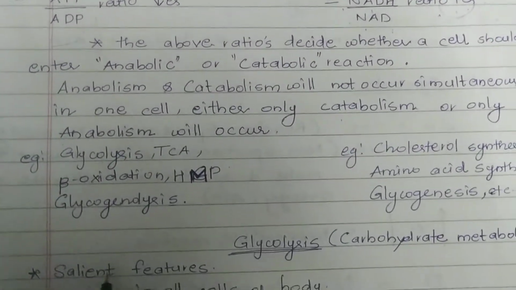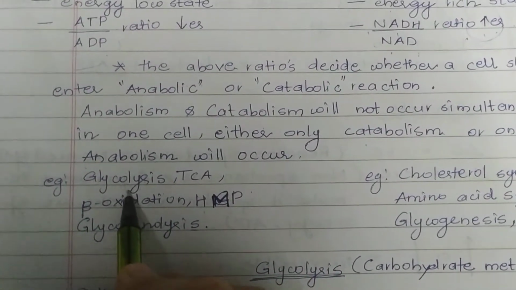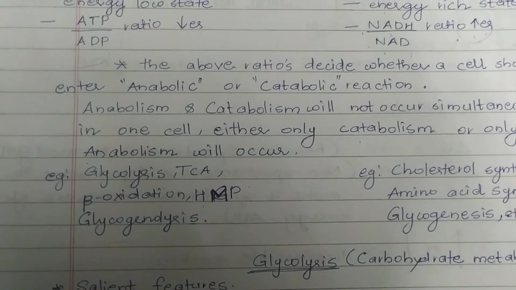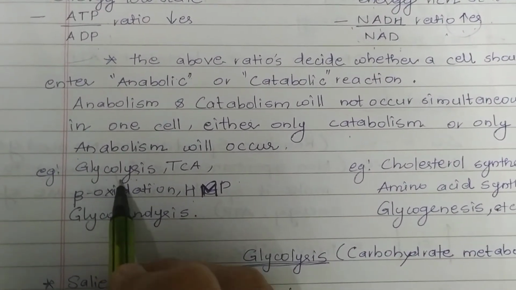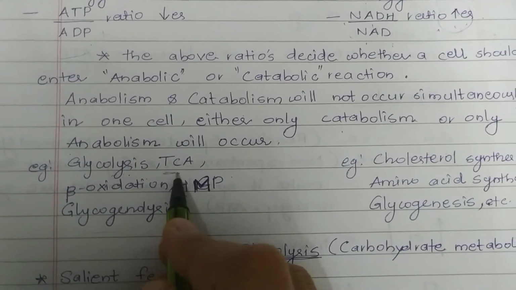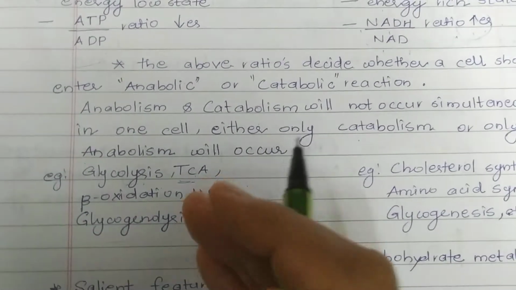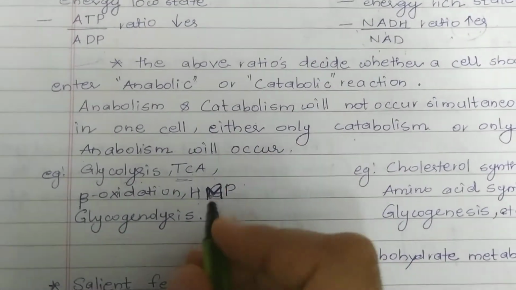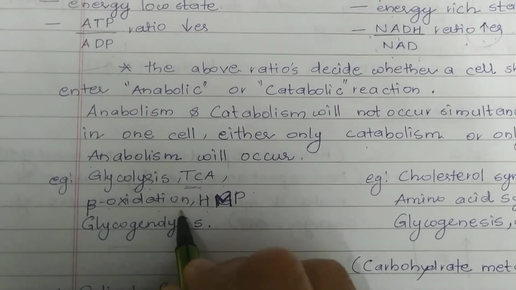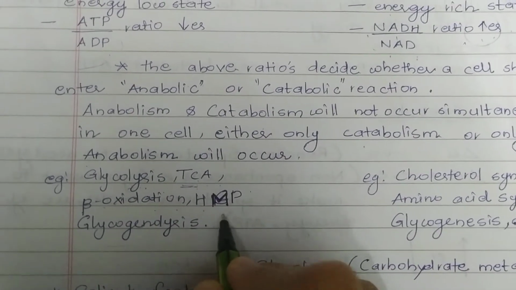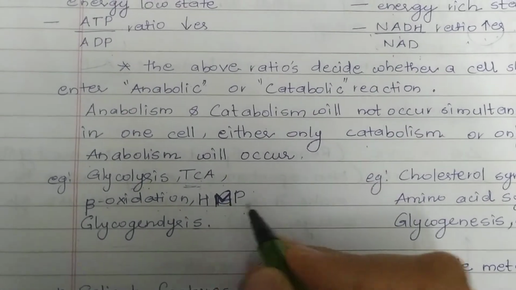Now let us see examples of catabolic reactions. One example which we are going to study now is glycolysis. Besides glycolysis, we have the TCA cycle. TCA stands for tricarboxylic acid cycle, which you all must have learned as the citric acid cycle. Then beta oxidation of fatty acids, and the hexose monophosphate pathway, which we also call the HMP shunt.